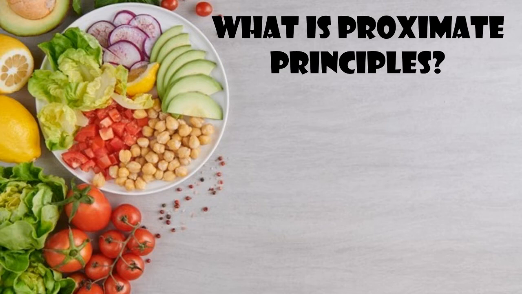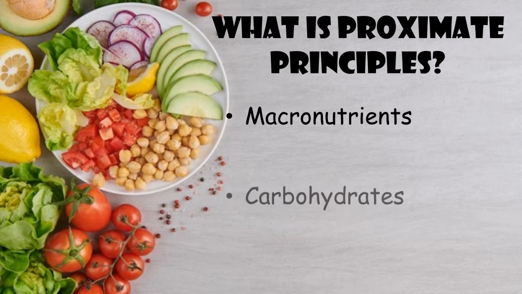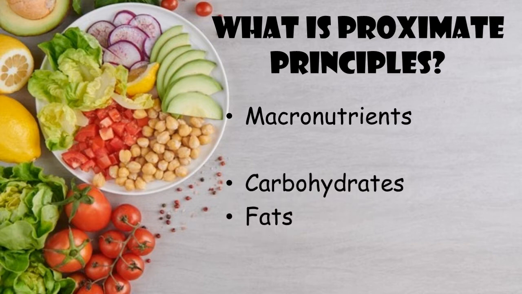What are proximate principles? The answer is, it is none other than macronutrients. So let's guess what are all the macronutrients we know. That is only three: carbohydrates, fats and proteins. These three are macronutrients, which are also called proximate principles.